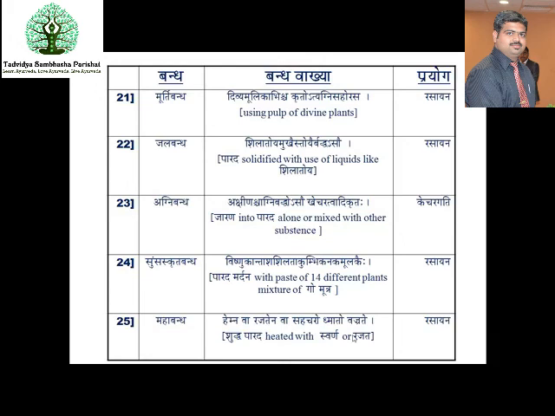Next, you have Susamskrita Gratavidaha, Vishnukrantaha, Somalata, Kumbhi, Kanaka, Mulaka, Hastashundi, Hamsapadi, Asuri.